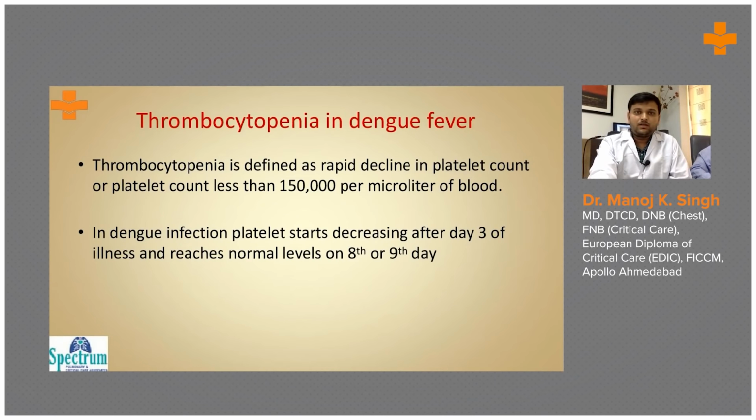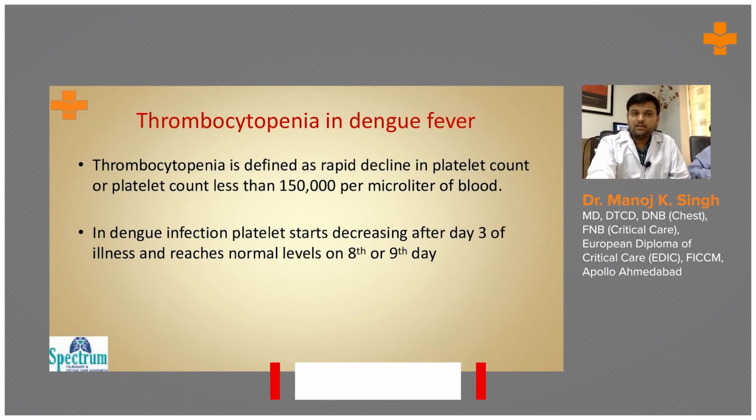Thrombocytopenia in dengue fever. Thrombocytopenia is defined as a rapid decline in platelet count or a platelet count less than 150,000 per microliter of blood. In dengue fever, platelets start decreasing after day 3 of illness and reach normal level on day 8 or 9.